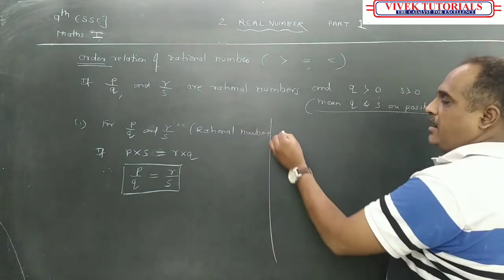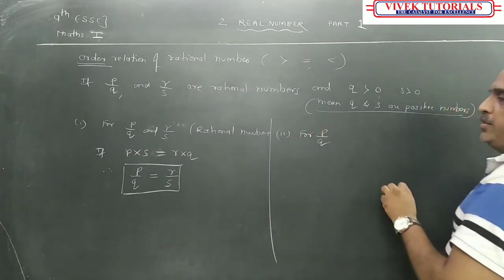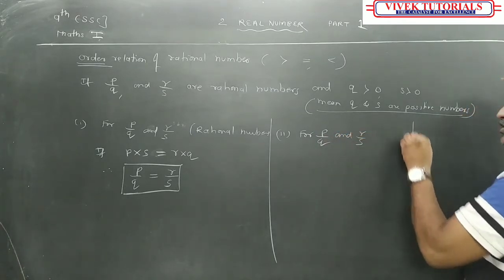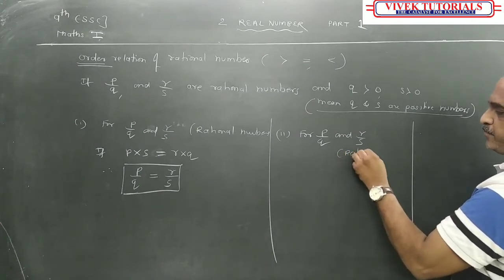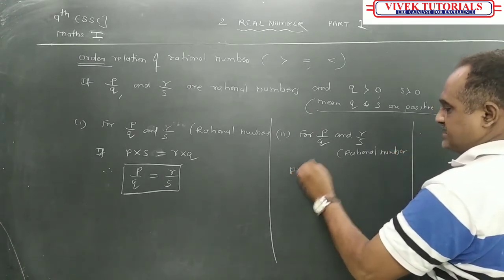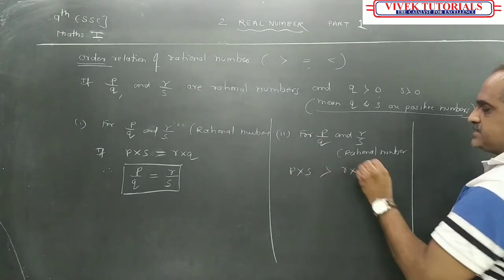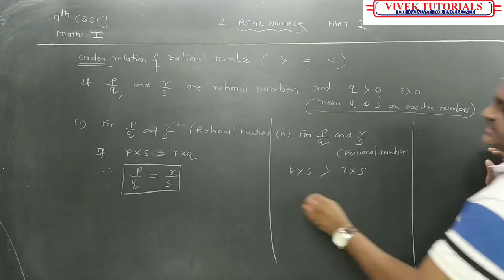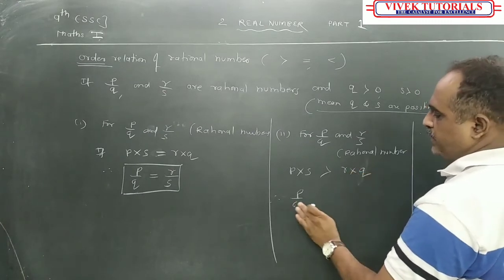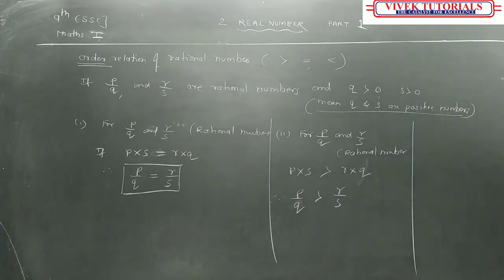Second case: for P upon Q and R upon S, they both are rational numbers. If I found that P into S, when I multiply it, is greater than R into Q, therefore I can say that P upon Q is greater than R upon S. Have you understood this?